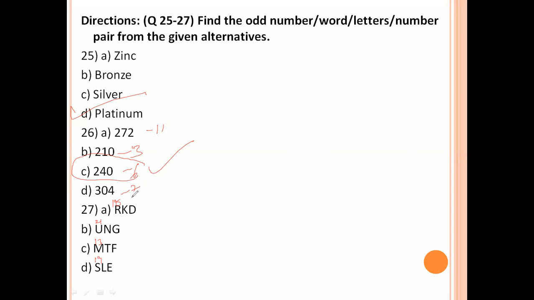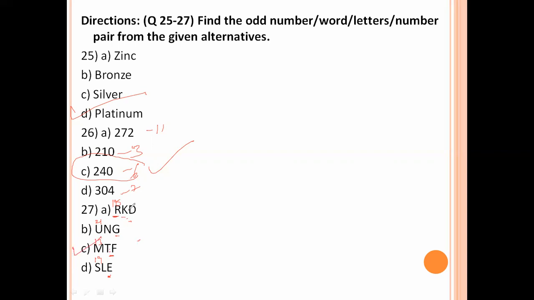O, P, Q, R. Next K. R, K, D. D, E, F, G. K, L, here is M. So this one is different. Option number C is the right answer.